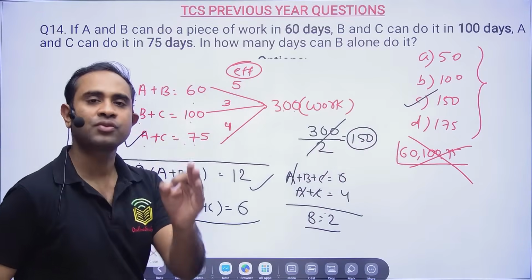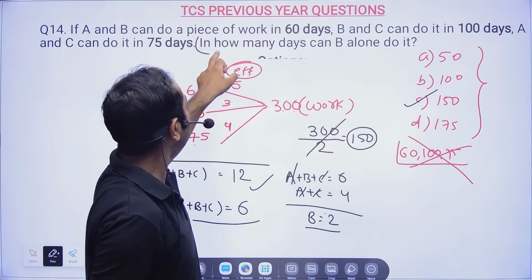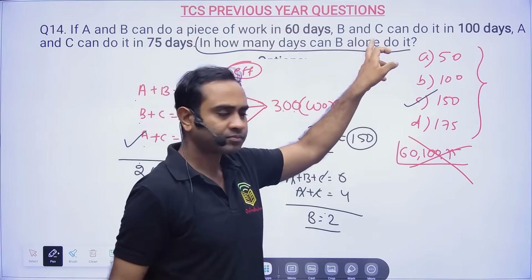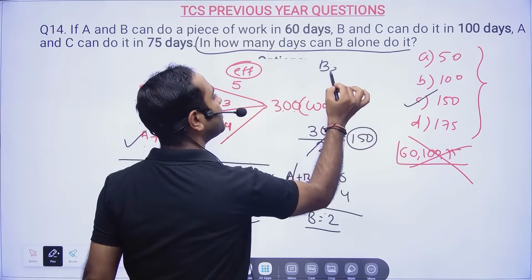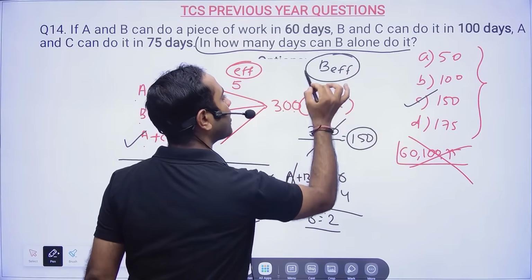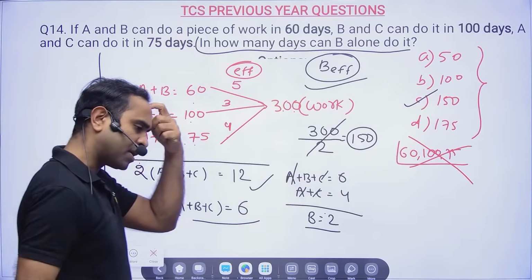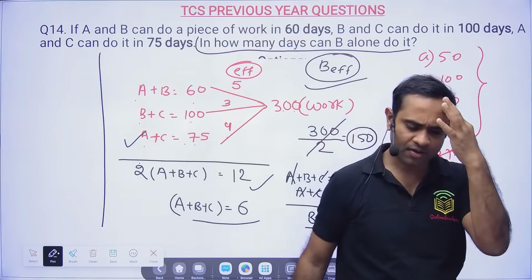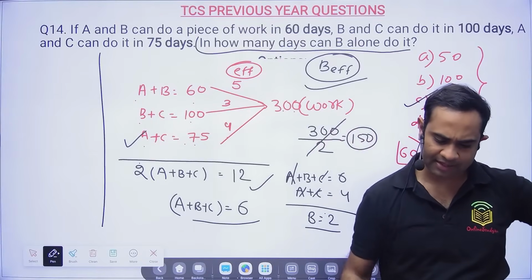So as soon as you saw the question, what they're asking is how many days B alone can do the work. That means I need the efficiency of B. And for calculating the efficiency of B, we did all those things. But 30 seconds were more than enough to solve this question. So 150 days is the correct answer.